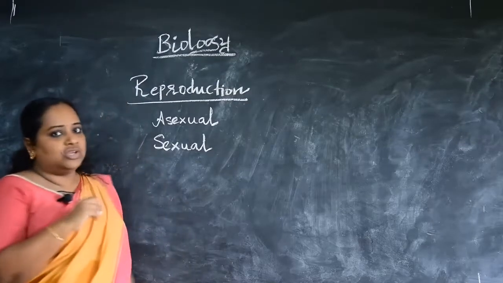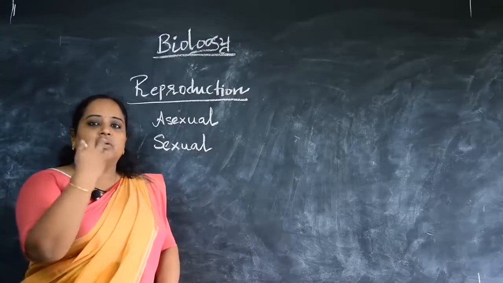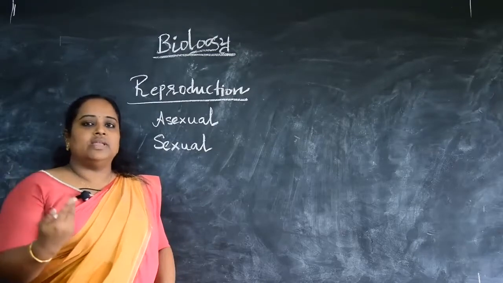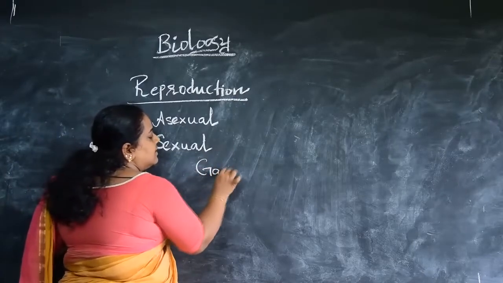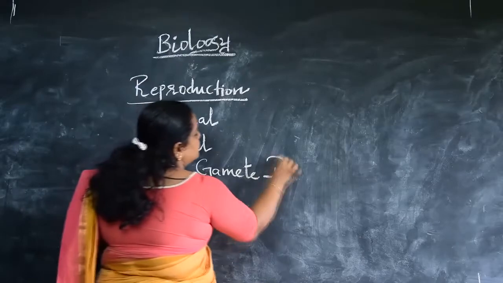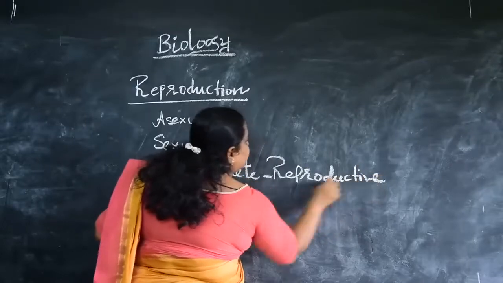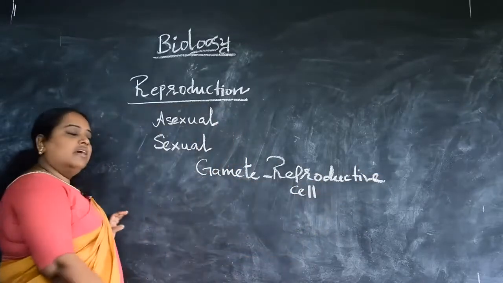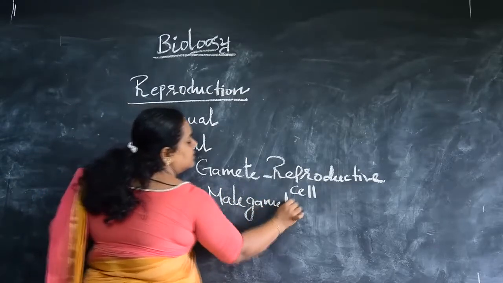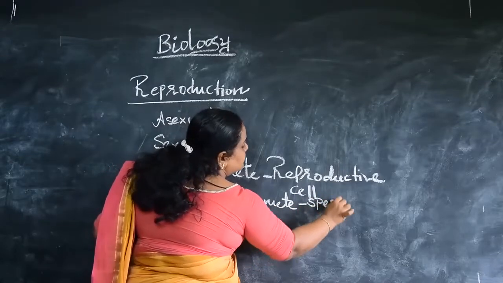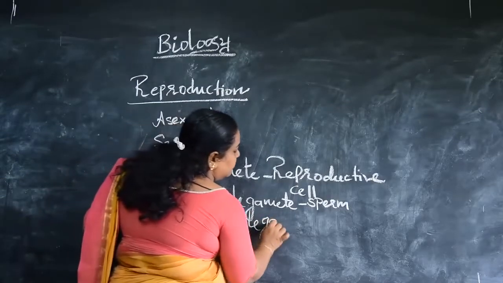Because of gamete production. We would have already known what gametes are from our 10th and plus one. Gametes are nothing but reproductive cells. There are male gametes and female gametes. The male gamete is nothing but the sperm, and the female gamete is nothing but the ovum.